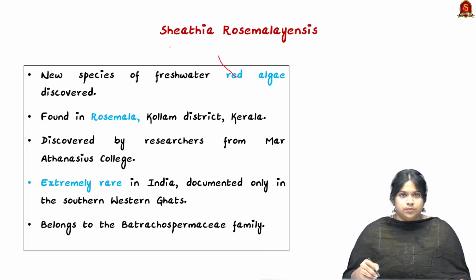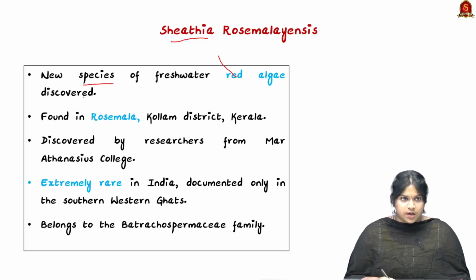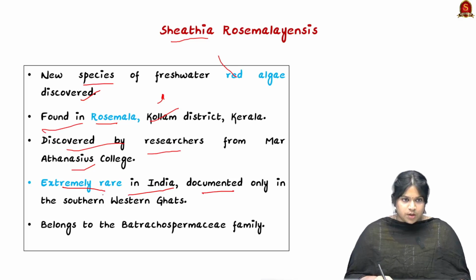The new algae's scientific name is Sheathia rosemalayensis. It is a new species of freshwater red algae discovered and found in Rosemala, Kollam district of Kerala, and that's why it has been named so. It has been discovered by researchers from the Mar Athanasius College, and it is extremely rare in India, and it has been documented only in the southern part. It has been documented only in the Western Ghats.